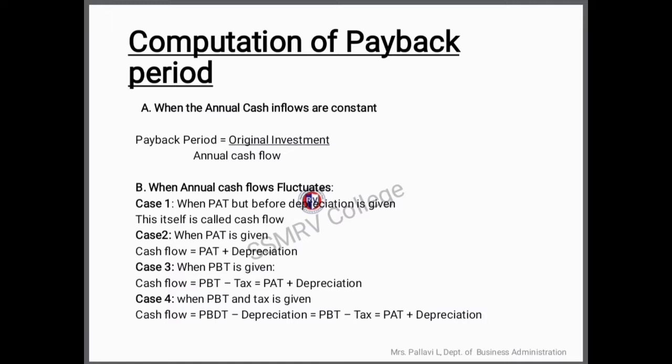And the last case is when PBDT is given, that is profit before depreciation and tax. Your cash flow will be calculated like this: PBDT minus depreciation is equal to profit before tax, minus tax, you will get profit after tax. Now you have to add the depreciation back, and that becomes your cash inflow. I think it is very easy and simple to understand. Once again, I am reminding you, for the payback period, profit after tax plus depreciation is what you need, when the annual cash flows fluctuate.